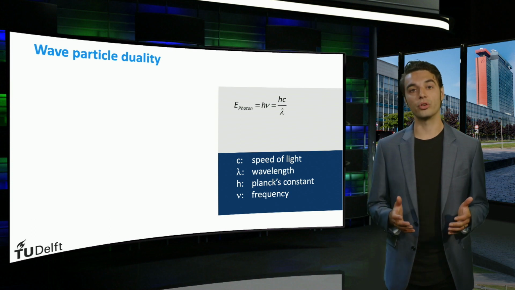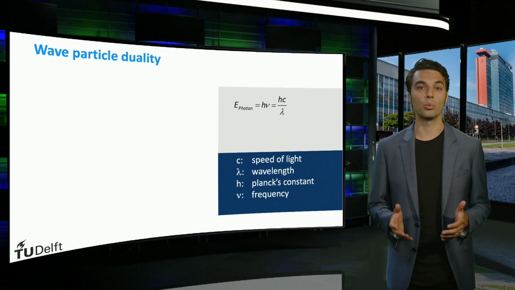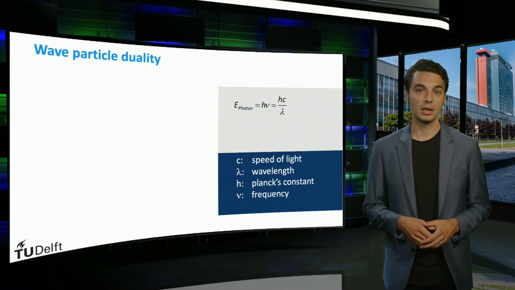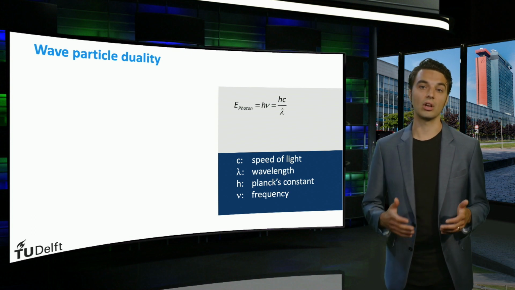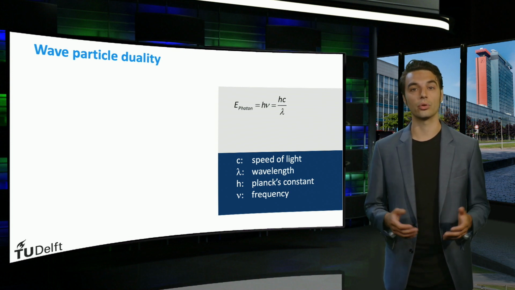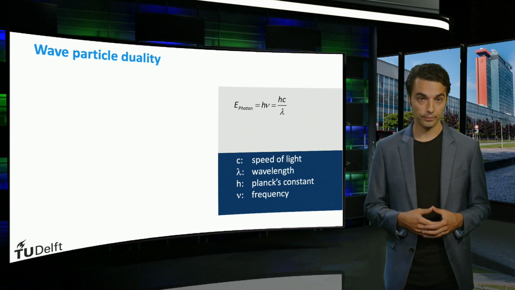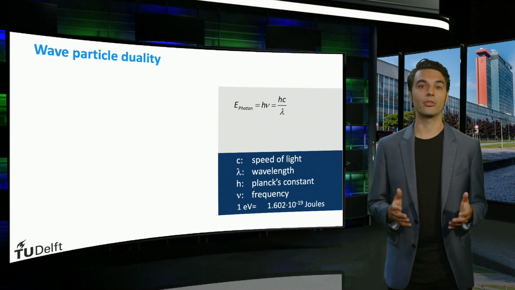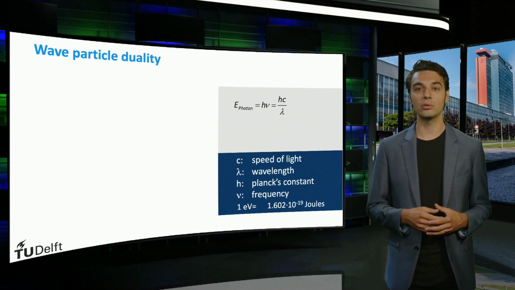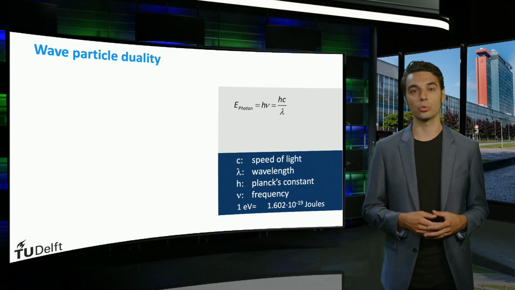There are a number of units in which the photon energy and wavelength can be expressed. In the field of photovoltaics, we generally express the energy in electron volts, which is equal to the energy of one electron moving across a potential difference of 1 volt. 1 electron volt therefore equals 1.6 times 10 to the power minus 19 joules.